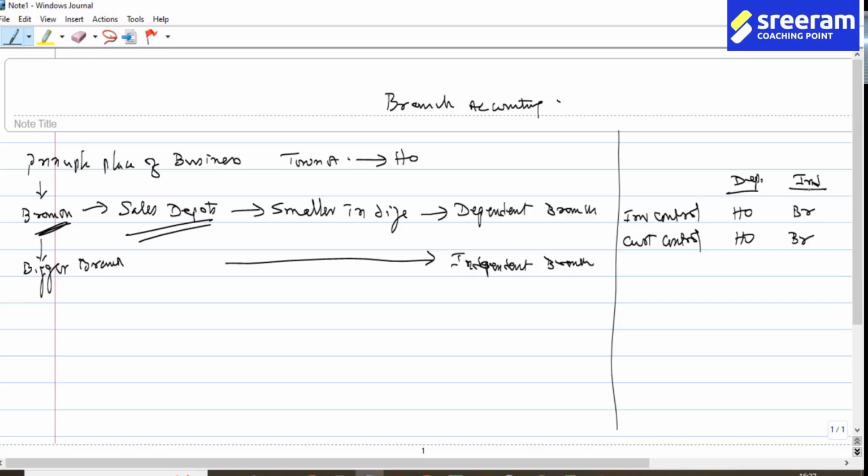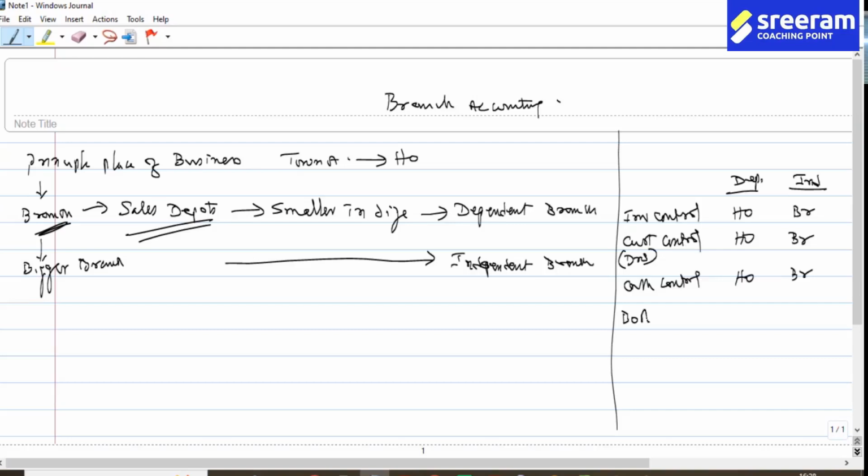So that way you find inventory, customer, that being debtors control. Then cash control. What do you mean by cash control? How much money they should keep to meet expenditure? Who will decide in the case of dependent branches? Only head office will decide. In the case of independent branches, the independent branch will decide how much cash they should keep and how much they have to remit. Then it is very easy to remember, how come all these are current assets. Inventory is a current asset, debtor is a current asset, cash is a current asset. So absolutely no difficulty in remembering that.